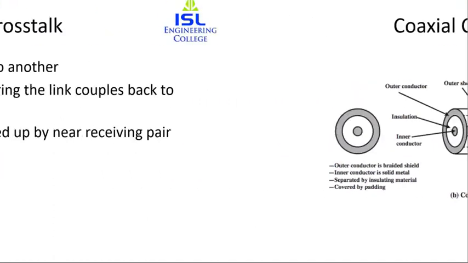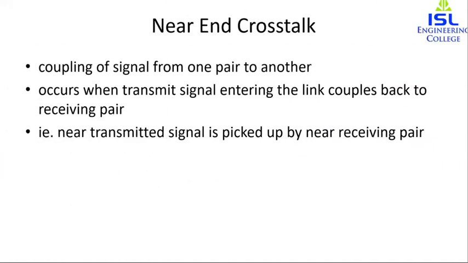Now next we will study the coaxial cable. And another important term is near end crosstalk. Whenever signals couple from one pair to another, and near end crosstalk applies in this twisted pair wiring system. The near end refers to coupling that takes place when the transmitting signal enters the link, so that the transmitted signal is picked up by a near receiving pair.